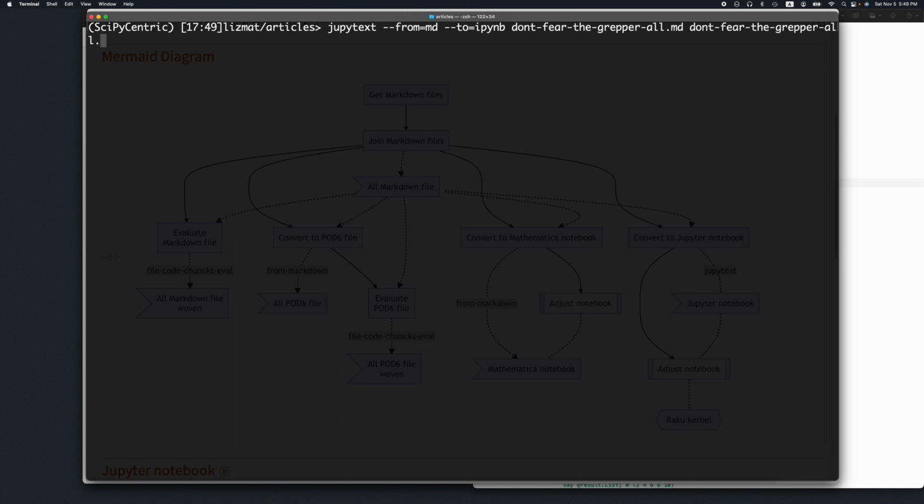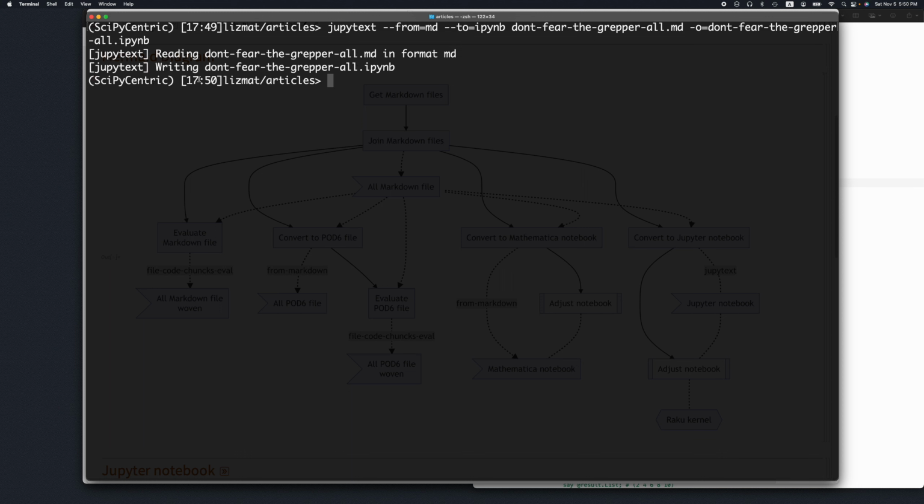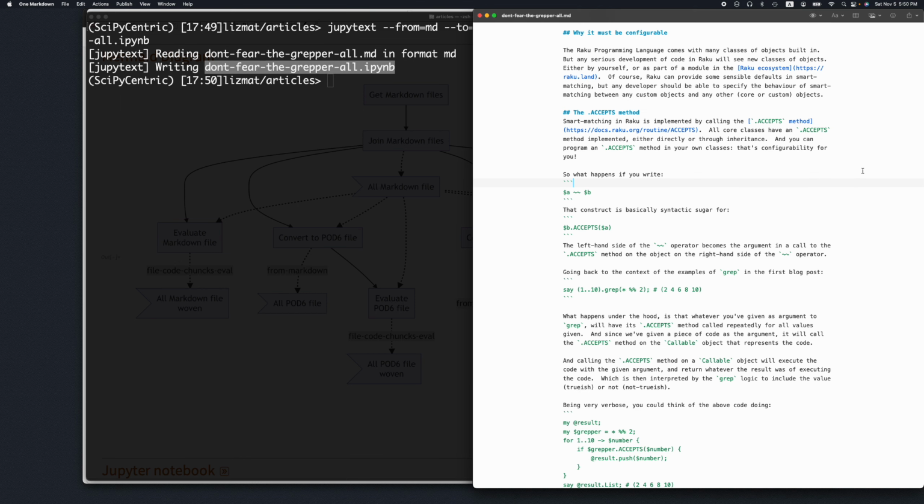And this one I want to convert it to ipynb, and I need to specify that this is the output file. All right, finally. So I'm going to open this file in the Jupyter notebook environment.